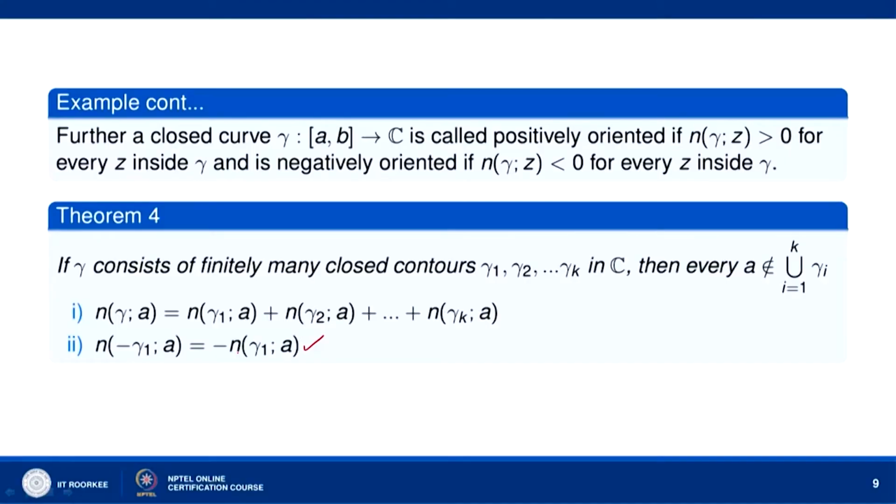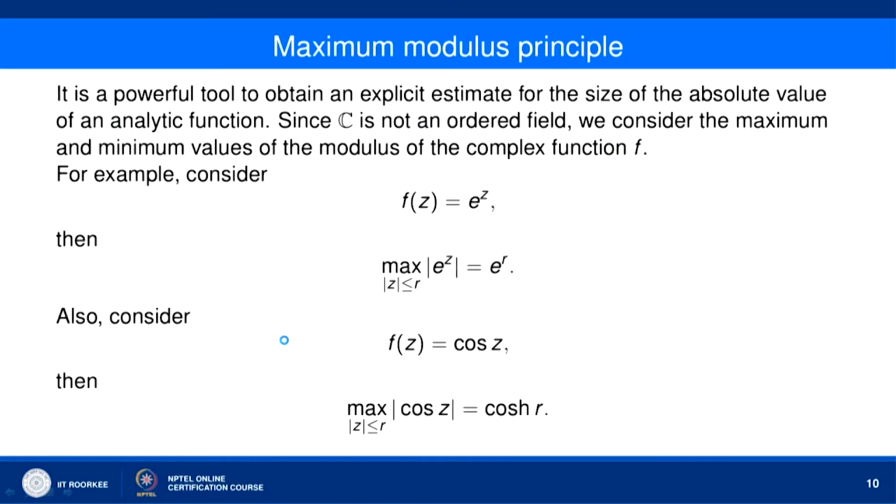So, the winding number about the point A of the curve minus gamma 1 is the same as minus the winding number of gamma 1 about the point A. So, is this clear?